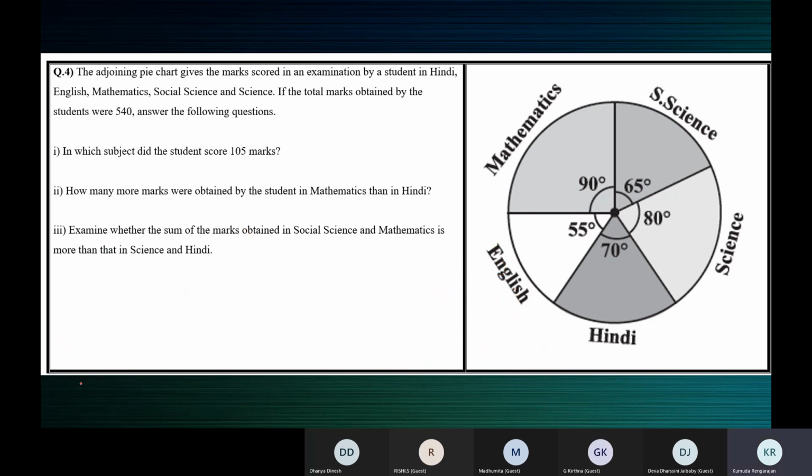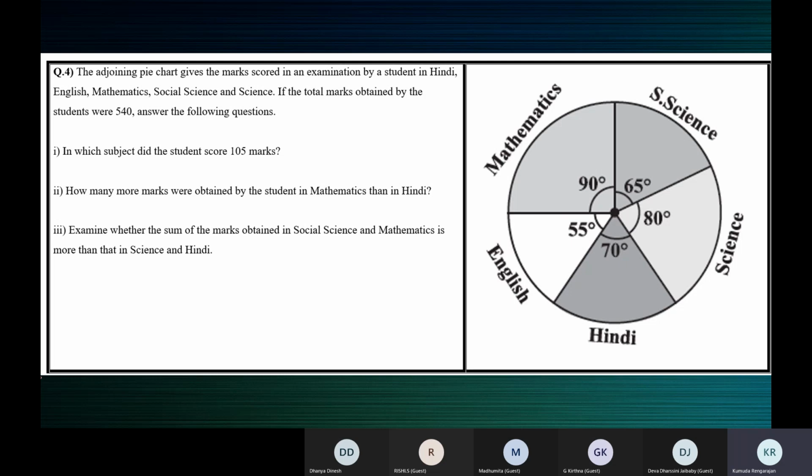How many more marks were obtained by the student in mathematics than in Hindi? So what percentage is more? 20% is more, right? Yes, ma'am. Not 20%, 20 degrees, sorry. So the central angle you can see, in mathematics it is 20 degrees more. The central angle is 20 degrees more in mathematics.